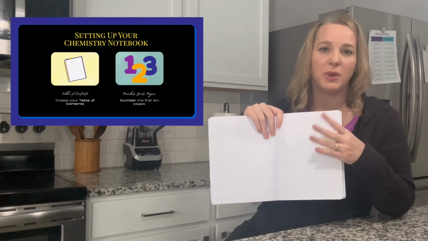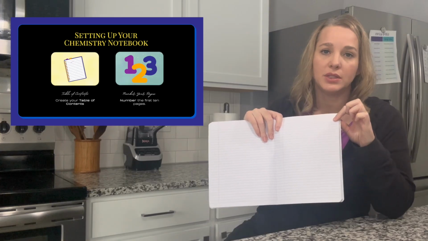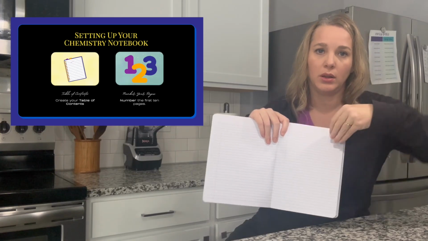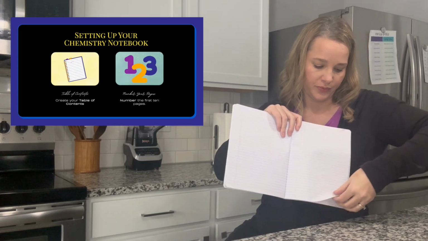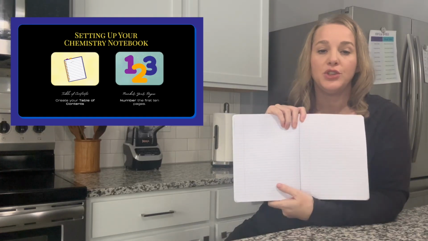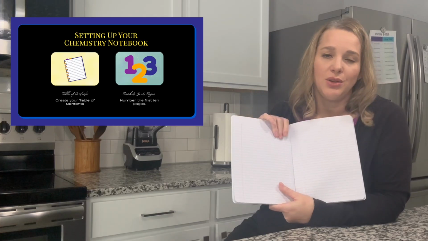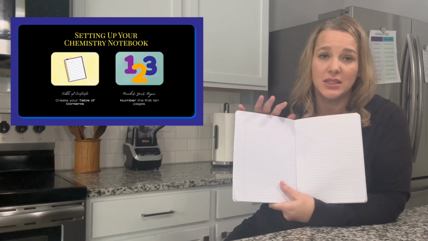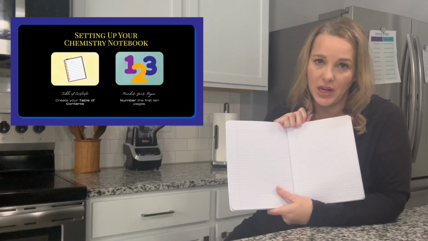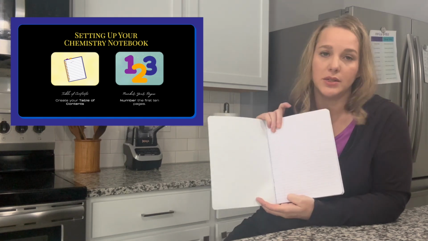So this next page is actually where we're going to start taking notes. So I want you to number at the top of each page. So 1, and we'll turn and do 2, 3, and so on. I want you to number the first 10 pages and we'll just start there. You can add more numbers as you go, but take a second and do the first 10 pages and then turn back to the beginning of your table of contents.